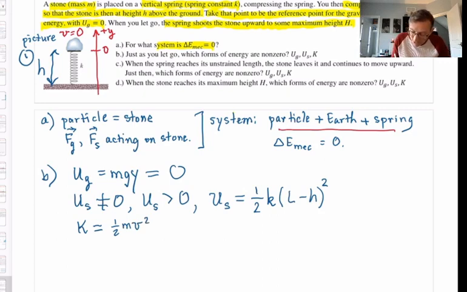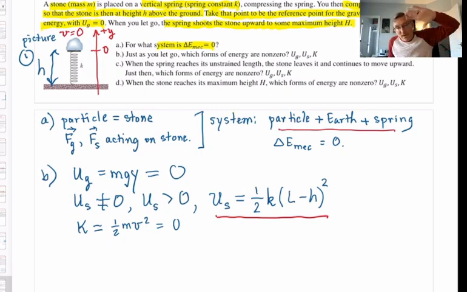There is no motion. It's at rest the moment I let go. So I have one form of energy only: elastic potential energy in a compressed spring. That's the situation right after I took the stone from equilibrium, compressed the spring a little more so that the stone is height h above the ground, and just let go. That's picture 1.